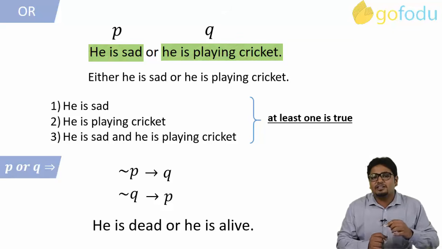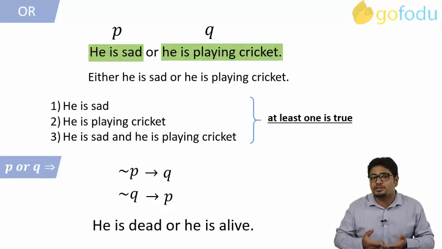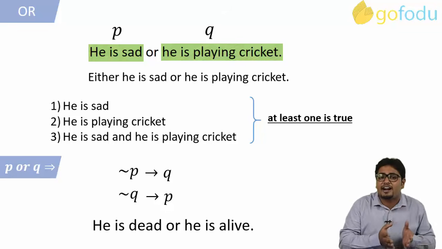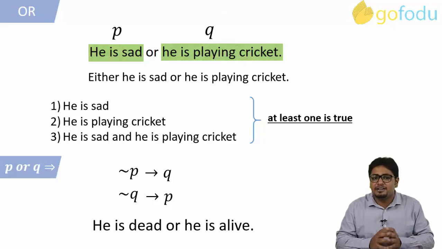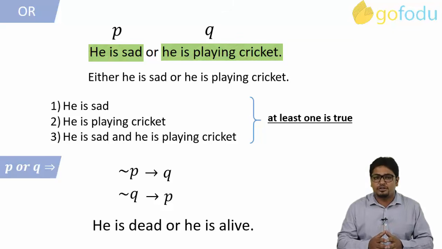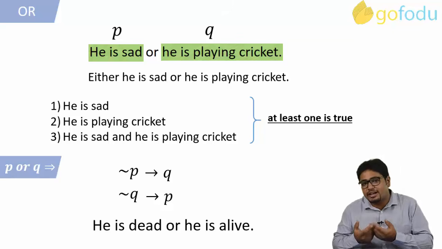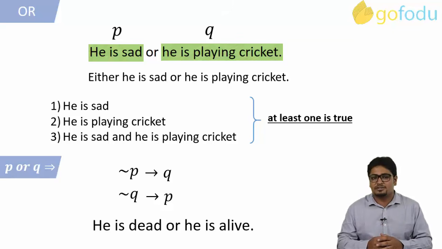Now here, the third point might create confusion for some of you. But if it is the case, then you are using extra information that a person cannot be dead and alive at the same time. This is not given in the question. In logic, we only give emphasis on the information that is given in the question. We are not allowed to assume anything extra that is outside the information given to us.